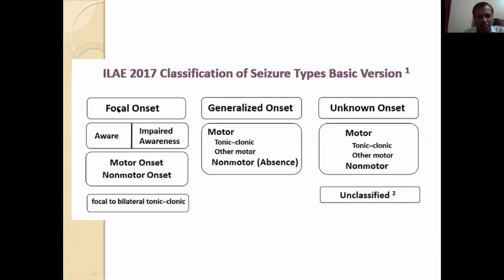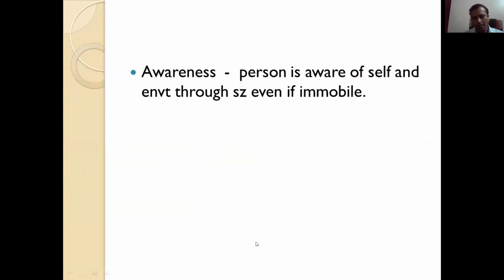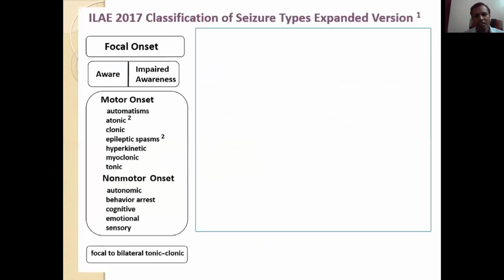Then ILAE has further classified focal seizures into aware and impaired awareness, then motor and non-motor, and focal to bilateral tonic-clonic. And generalized onset seizures are further classified into motor and non-motor, and generalized onset seizures are associated with impaired awareness. Similarly, unknown onset seizures are classified. Awareness means the person is aware of self and environment throughout the seizure, even if immobile.